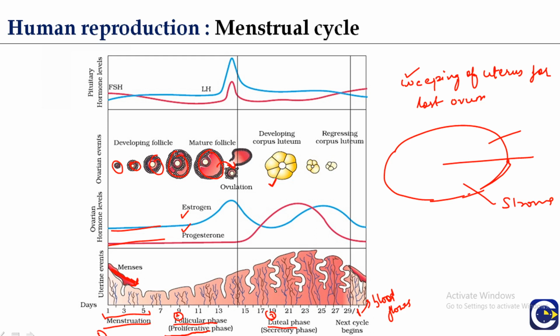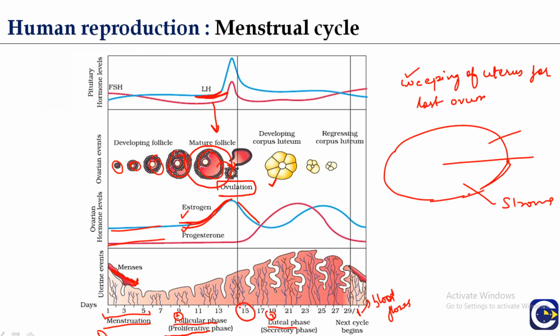Now this FSH also stimulates cells to secrete estrogen. You can see here the level of estrogen is increasing, and the luteinizing hormone induces the mature Graafian follicle. The mature Graafian follicle is ready for ovulation. Under the influence of the luteinizing hormone, the mature Graafian follicle bursts and ejects its egg into the fallopian tube, and this process is known as ovulation. Ovulation takes place around the 14th or 15th day of the menstrual cycle.